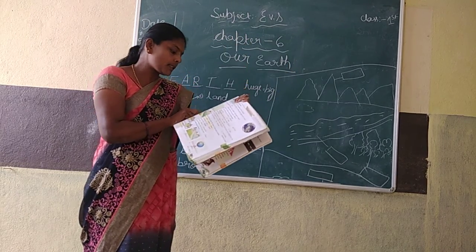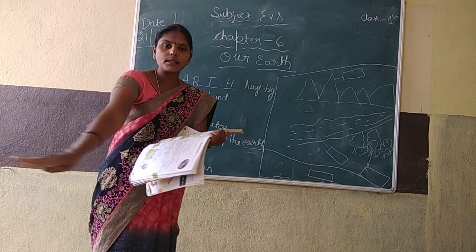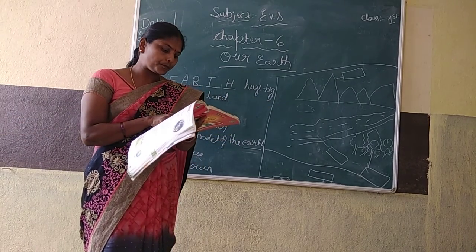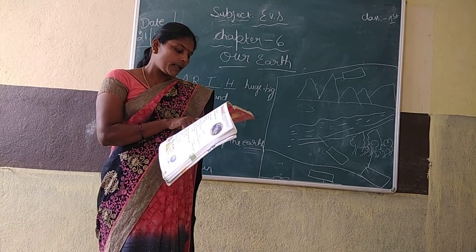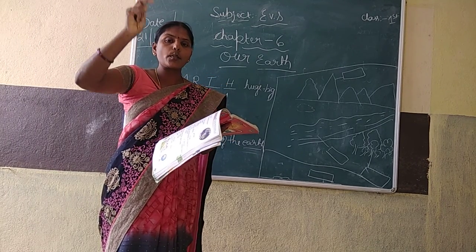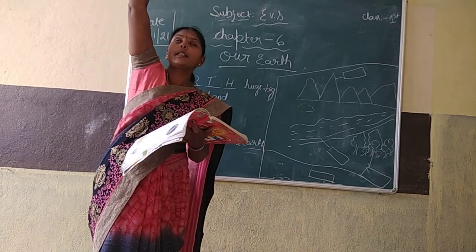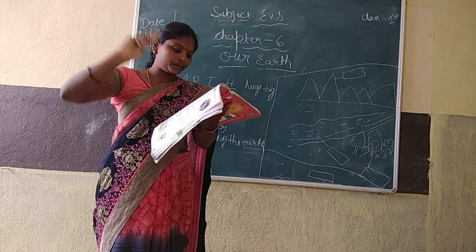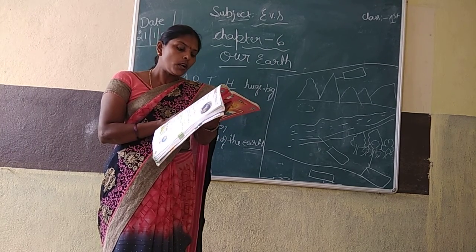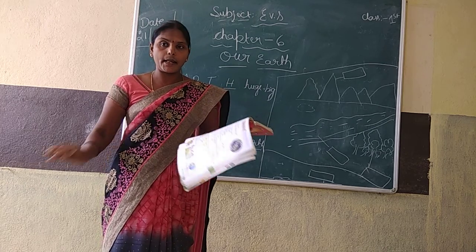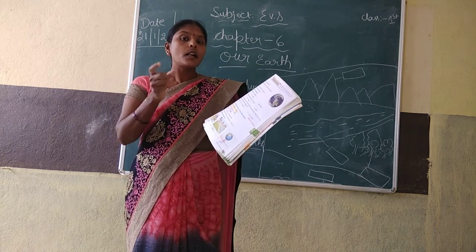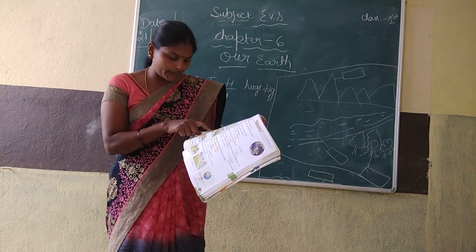Next, land is not the same everywhere. At some places, it is flat. Flat means like this, not a curved place. At some places, it is high, very high, like a mountain. Hill means small hill, not big like a mountain. Low flat land is called plain.